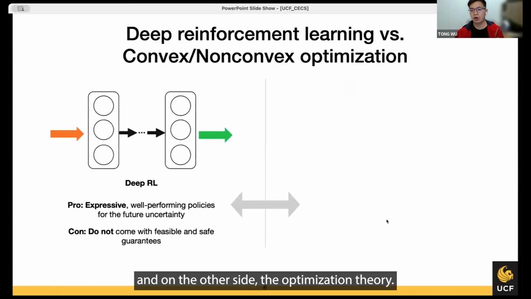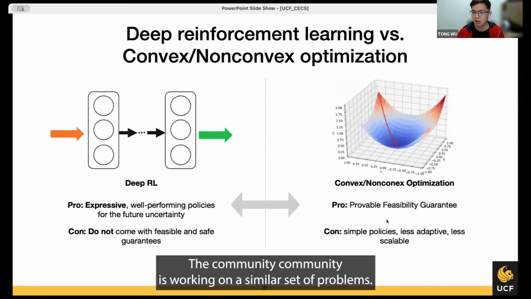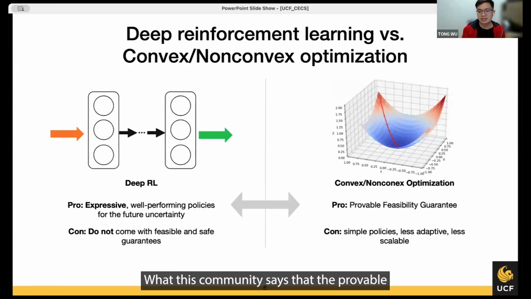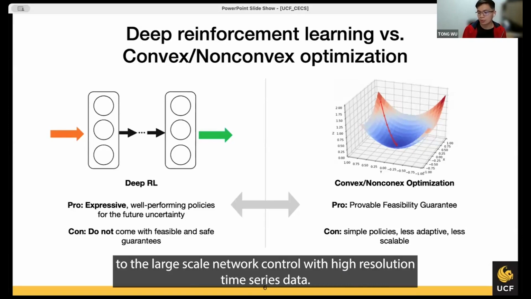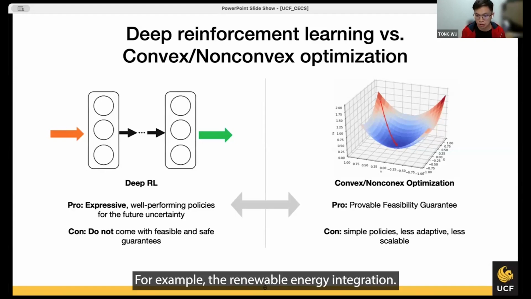On the other side, the optimization theory community is working on a similar set of problems. This community says that provable feasibility guarantees are very important. However, these methods require lots of assumptions and relaxations on the control policies. On top of that, this community needs to solve different scenarios every time they meet new data, for example, model predictive control. So it is hard for them to scale to large-scale network control with high-resolution time series data, for example, renewable energy integration.